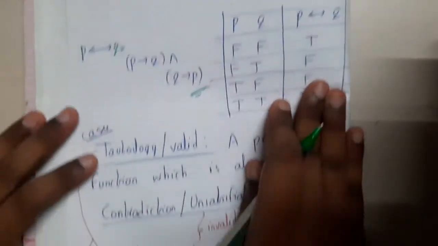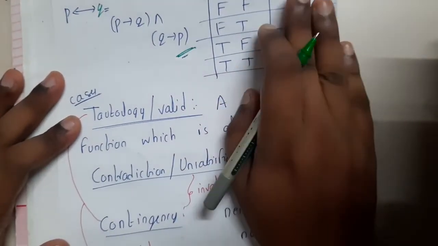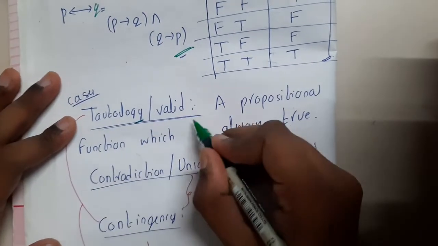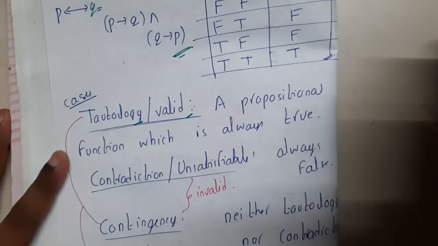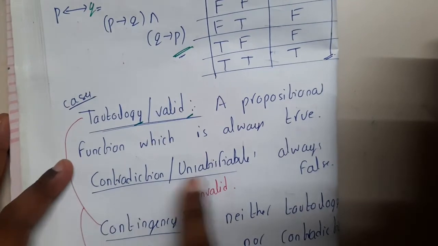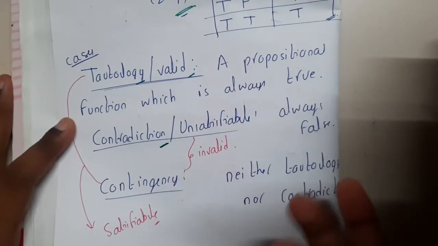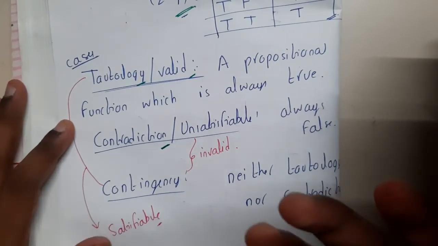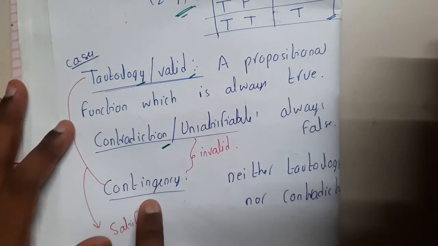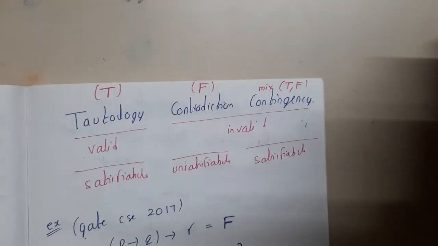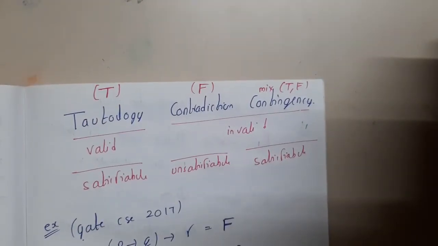Okay, so whenever the truth table's end results are all true, it is called a tautology, guys, and it is a valid solution. Got it? When every one is false, it is a contradiction. If some are false and others true, it is a contingency. So these are the three major types, and there are some more terminologies, so please concentrate.